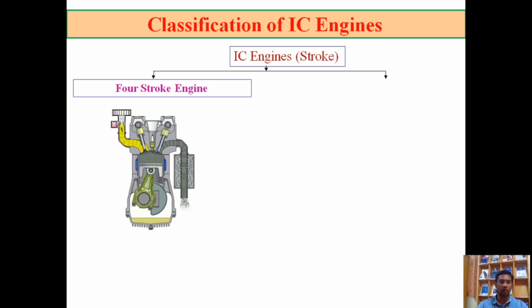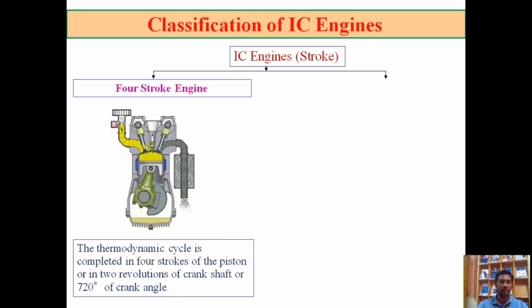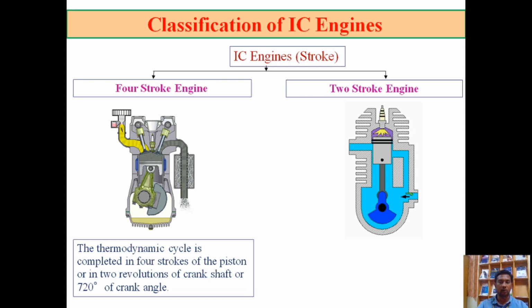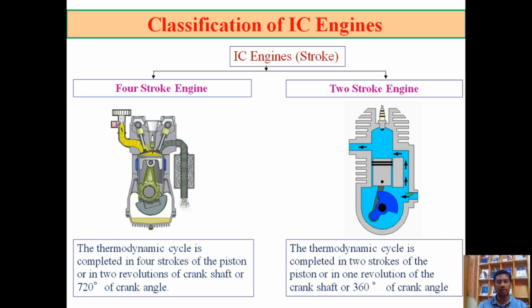Based on the stroke, we can classify engines into two types, that is the four-stroke engine and the two-stroke engine. A four-stroke engine has four strokes, that is suction, compression, power, and exhaust. The entire four strokes are completed in two revolutions of the crankshaft. In a two-stroke engine, the entire cycle is completed in a single revolution of the crankshaft. So the four-stroke engine attains 720 degrees of crank angle, whereas the two-stroke engine attains 360 degrees of crank angle.